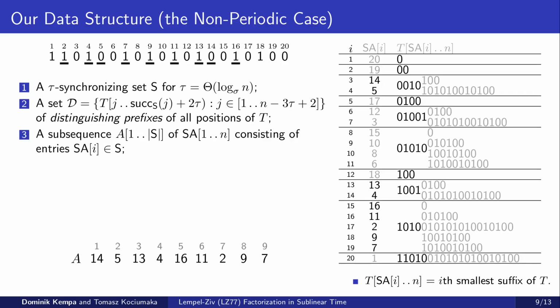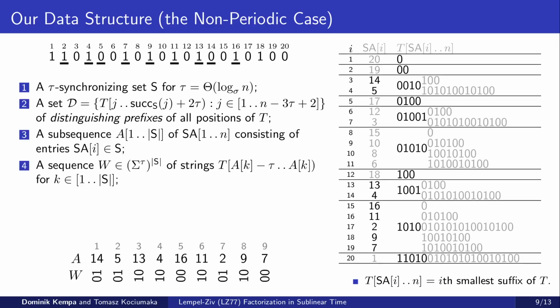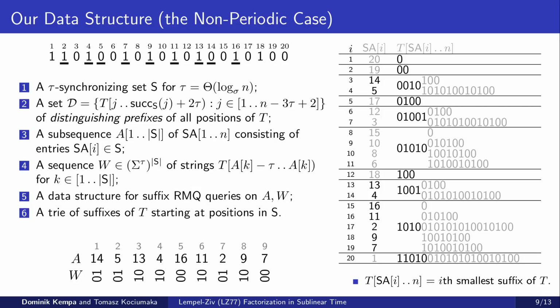The third component of the index is an array A, storing the subsequence of the suffix array containing all positions in the synchronizing set S. The next component is an array W containing the left context of length tau for every position in the array A. Next, we store the data structure supporting suffix RMQ queries on the arrays A and W. And finally, we store a trie of all suffixes of T starting at positions in S.